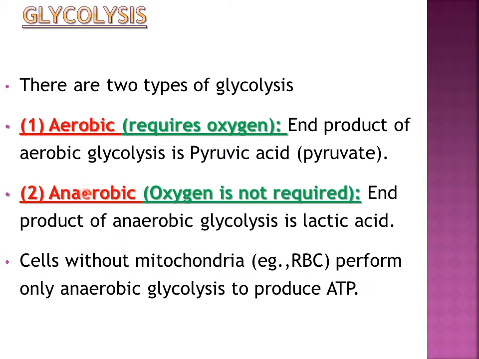Even anaerobic glycolysis will take place if supply of oxygen is not sufficient. For example, if you start running or jogging or go to the gym, suddenly you start working hard. The muscles will not get sufficient oxygen to carry out aerobic glycolysis. So in that condition, anaerobic glycolysis will take place.